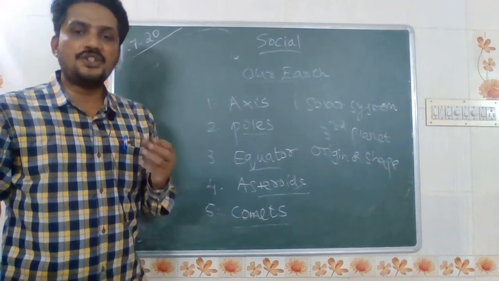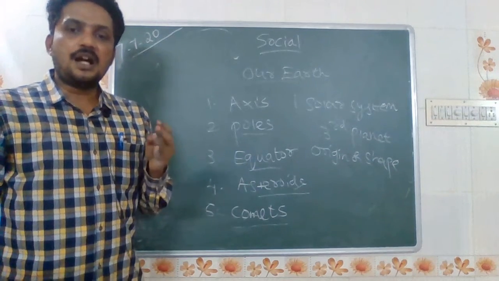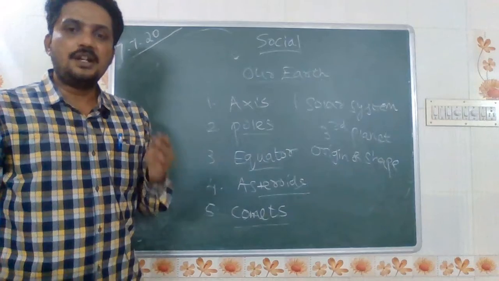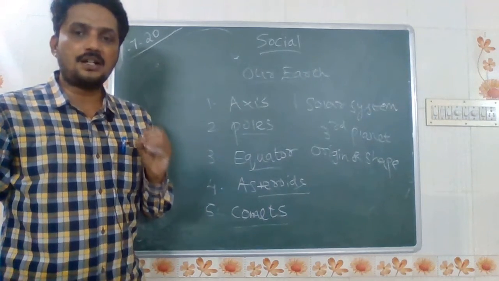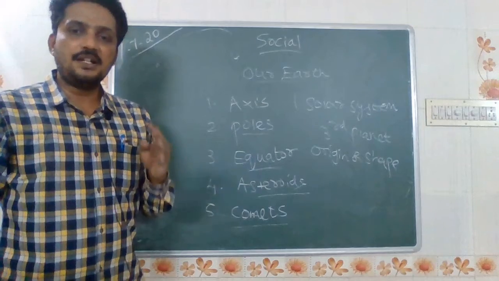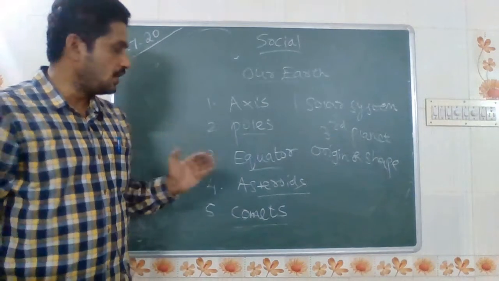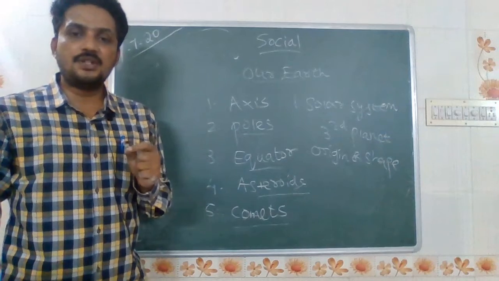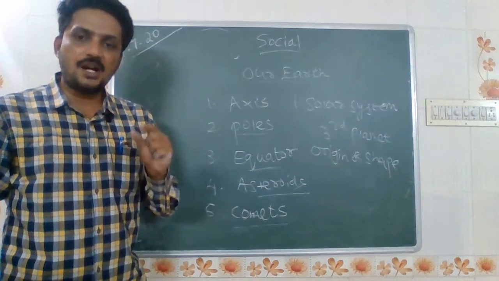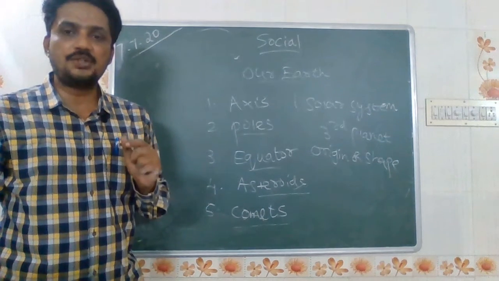There are 5 oceans in the world: Pacific Ocean, Atlantic Ocean, Arctic Ocean, Indian Ocean, and Southern Ocean. Among these oceans, the Pacific Ocean is the largest ocean, and the smallest ocean is the Arctic Ocean.